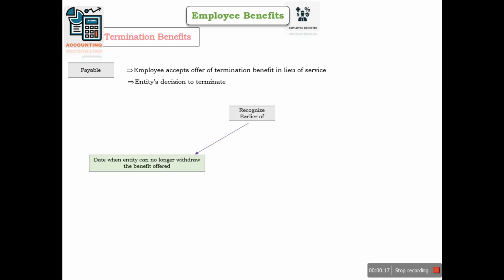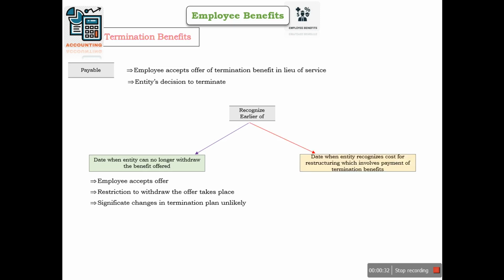Fourth category of employee benefits is termination benefit. So termination benefits arise when employee accepts the offer of termination from the entity or entity decides to terminate the employees. So in both of these cases, payable will be recognized in books of accounts at the earlier of the date when entity can no longer withdraw the benefits that it has offered to the employees, because either employees have accepted the offers or restriction to withdraw the offer takes place, or the date when entity recognizes cost for restructuring which involves payment for termination benefits. So whatever date is the earlier, it will be booked as a payable in books of accounts and expense will be recognized accordingly.